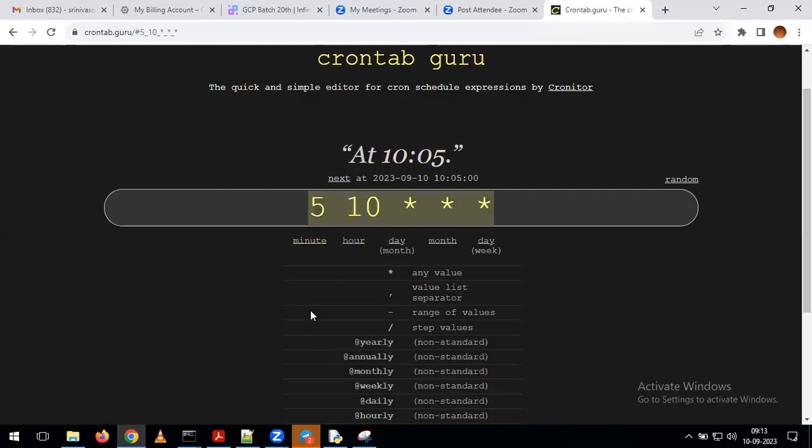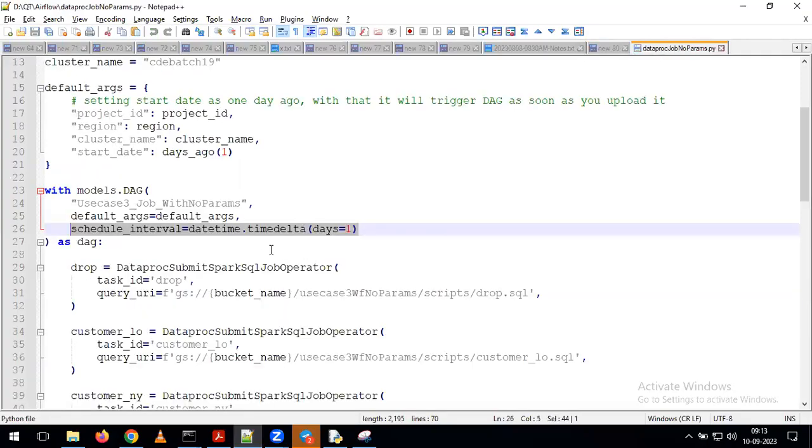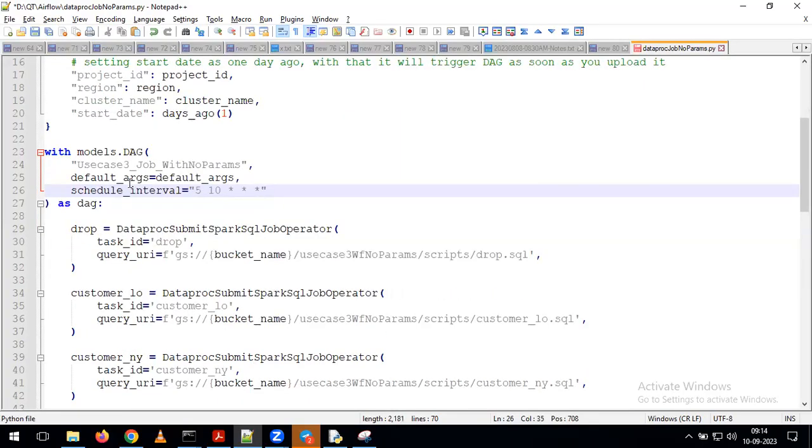Whatever cron expression we are defining, we need to provide it within our DAG. So in the DAG, just put it within the double quotes. Within the DAG, whatever schedule interval parameter we are using, instead of using days equal to 1, we are going to provide the cron expression like this. Now you tell me, are we going to create a separate job here, or within the DAG only we are doing this modification? Within the DAG only, you can perform this kind of modification.